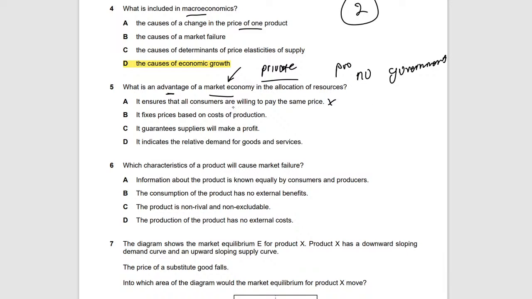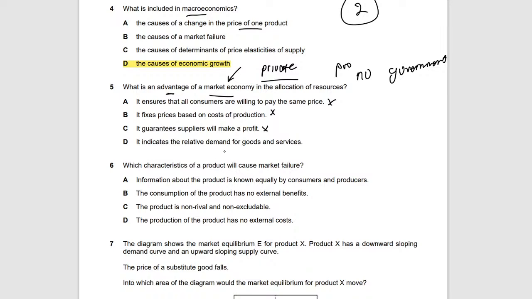So it ensures that all consumers are willing to pay the same price. Not really, because there's no government, they can exploit the consumers if they have enough demand. So that's wrong. It fixes price based on the cost of production. This again is no, because it's kind of random. If there's more demand, even if the cost of production is cheaper, they can still charge a big price. It guarantees the suppliers will make profit. It's not a must. If there's no demand for that, it won't.